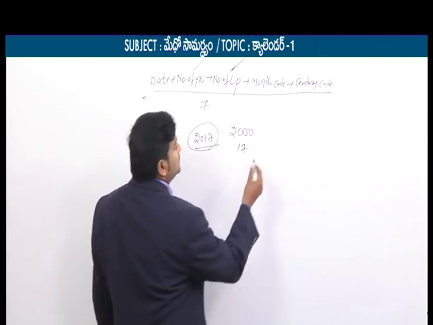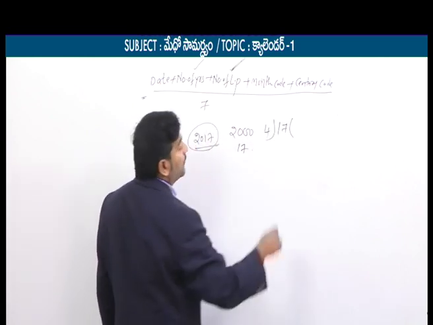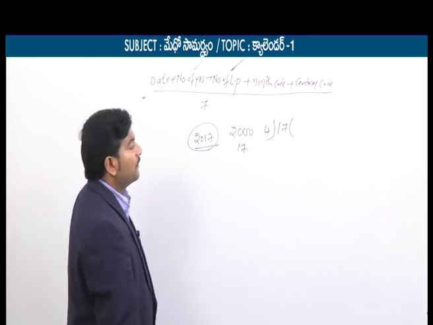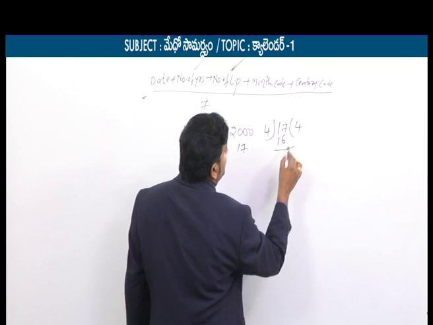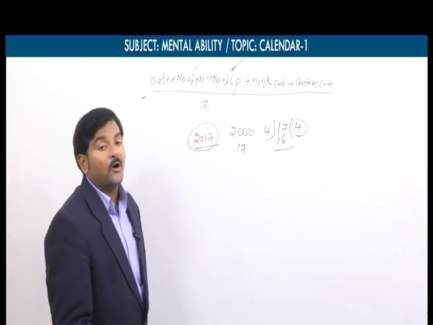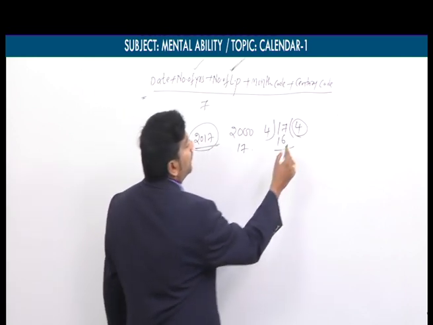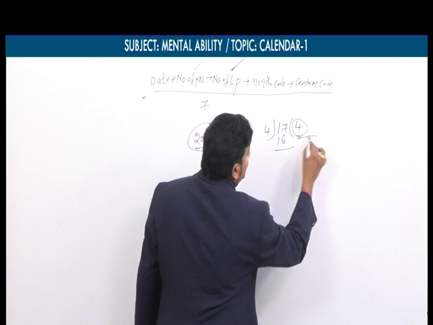So now what I am going to do is divide this 17 by 4. What I will get? 4 4s are 16. What does it mean? Out of 17 years, how many leap years I am having? 4 leap years I am having. I am not considering this 4, I am considering only this 4.